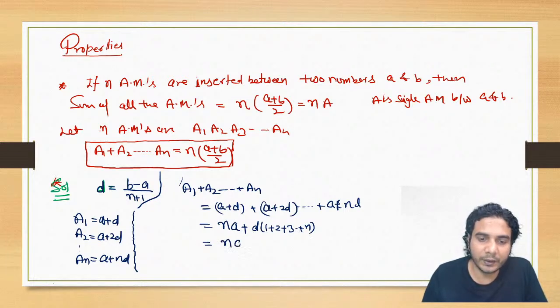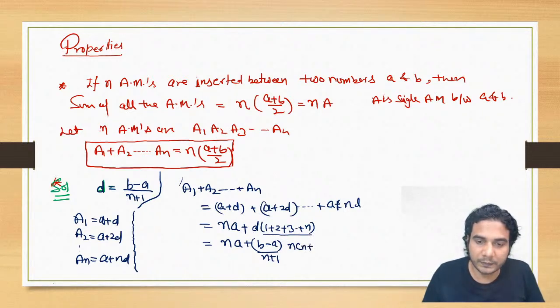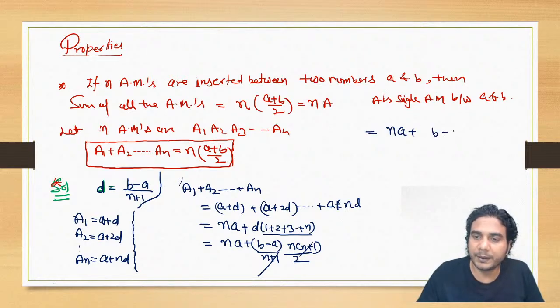So it is n into a plus, now you can put the value of d also, that is b minus a divided by n plus 1, as well as put the value of this summation 1 plus 2 plus 3 up to n. So what is that value? That is n into n plus 1 by 2. All right, so you can cancel n plus 1, and add them. So we are getting the answer na plus b minus a into n by 2.